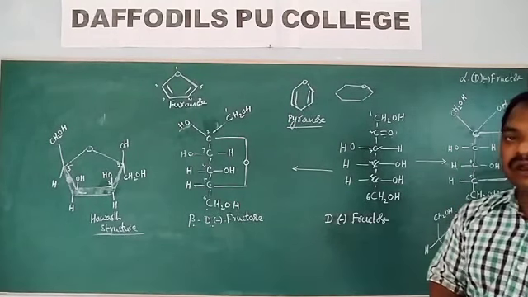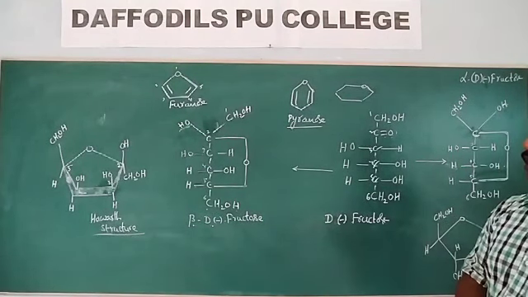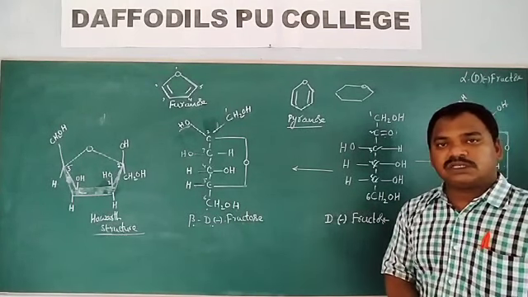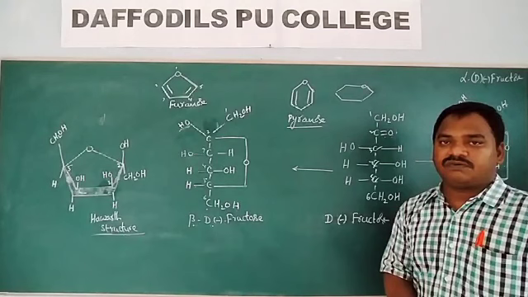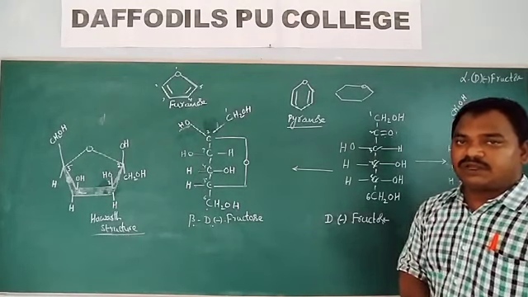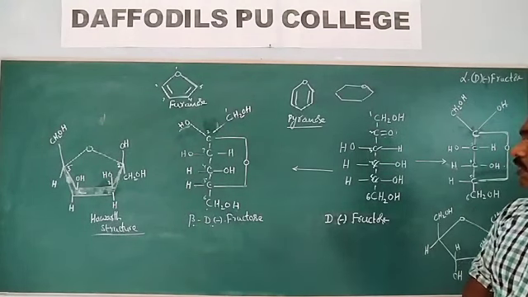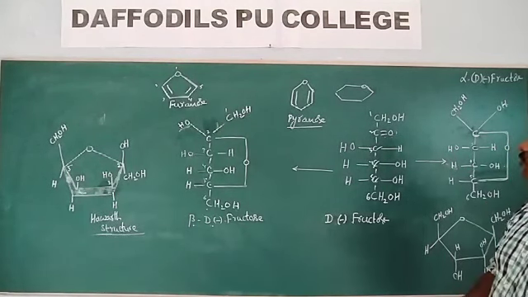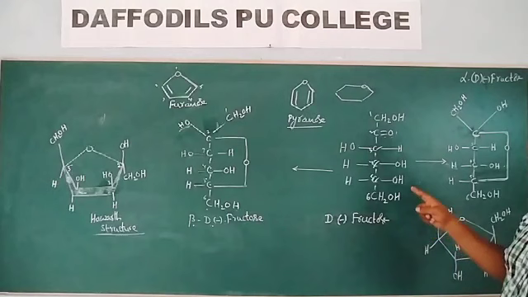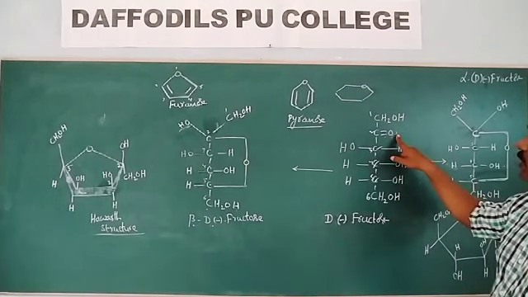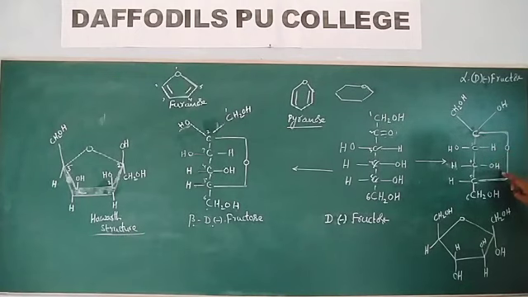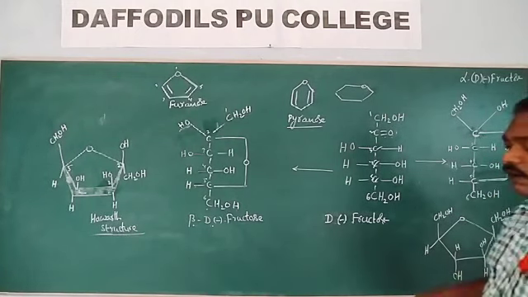What is meant by anomer? Anomers are the isomers which differ in the stereochemistry of the anomeric carbon. This is the carbon forming the cyclic ring structure.